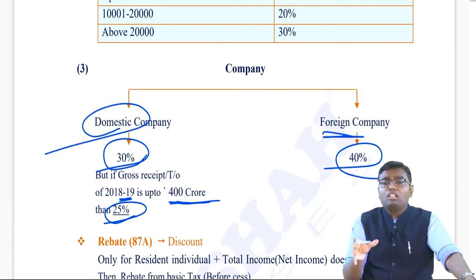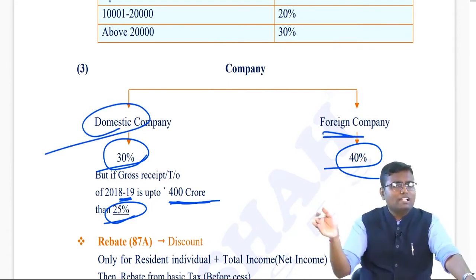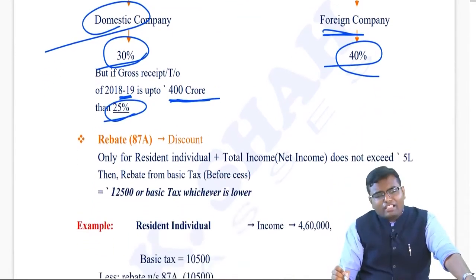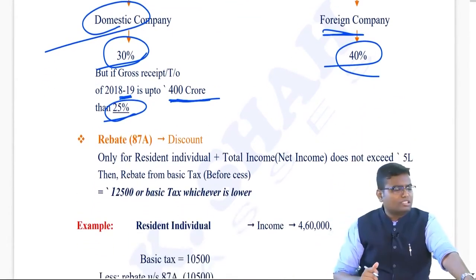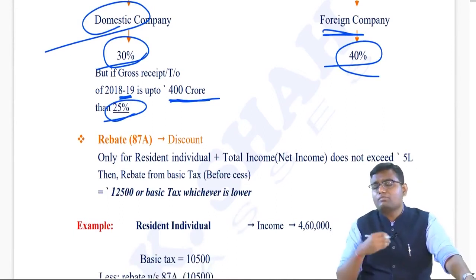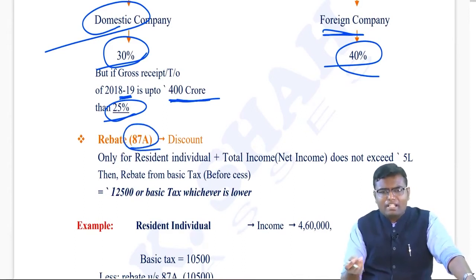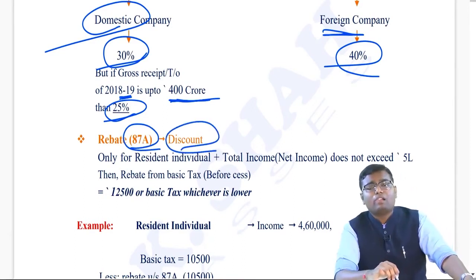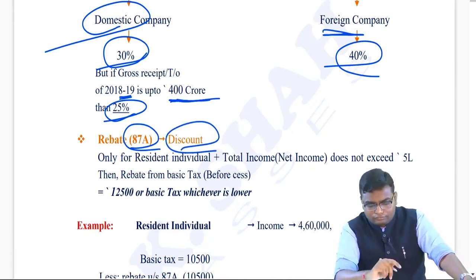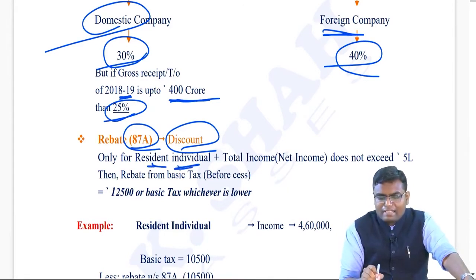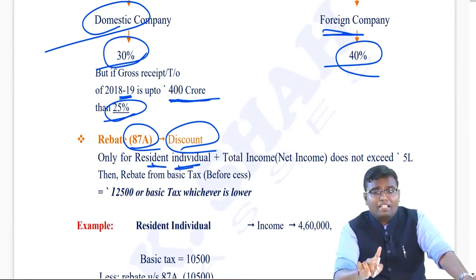Now this was all about basic tax, which is applicable to each and every person. After calculating the basic tax, as I said in the structure, sometimes you have to add surcharge, sometimes you have to deduct rebate. Rebate is given under section 87A, which we can also say is a discount. Rebate is applicable only if you are a resident individual. The concept of rebate is not applicable to any other person, any non-resident, any HUF. Rebate is only applicable if you are a resident individual.